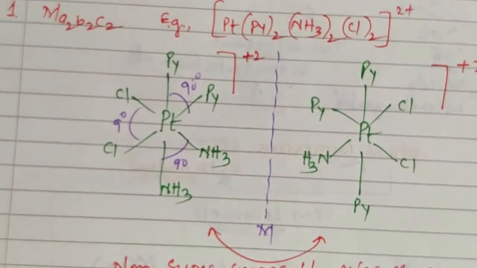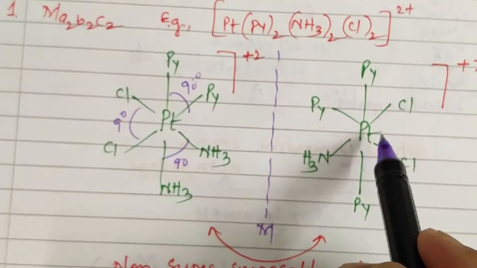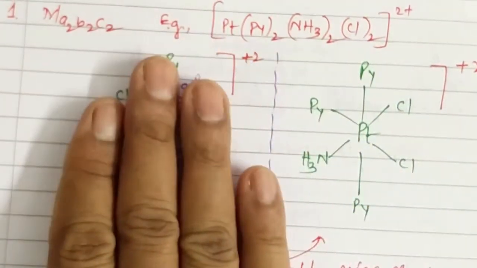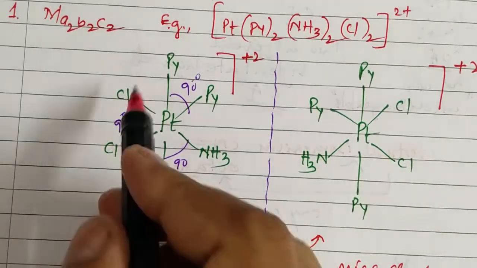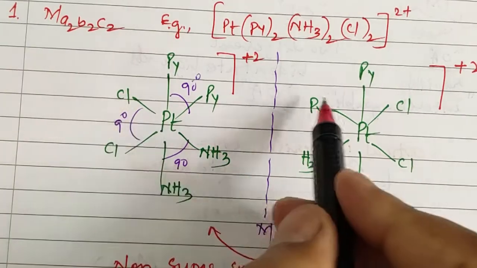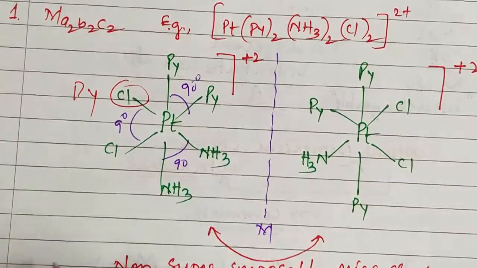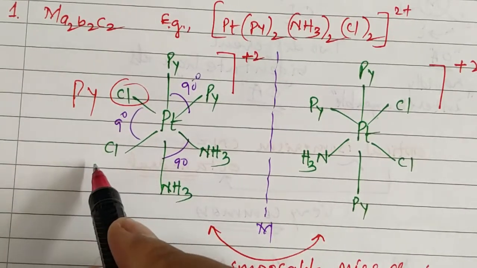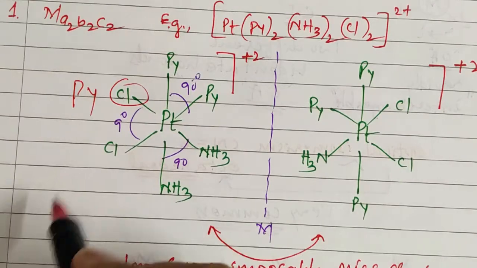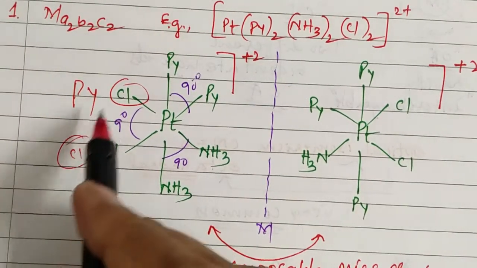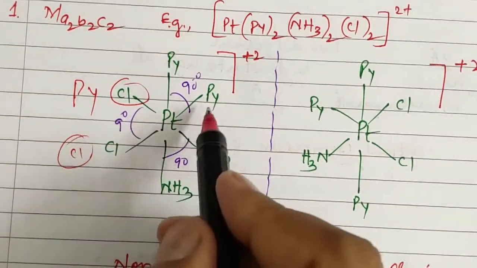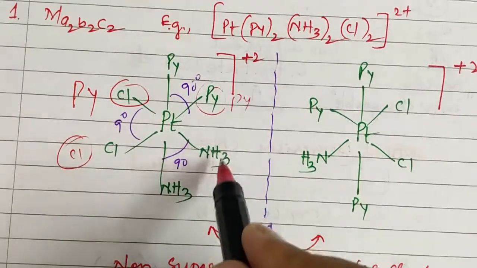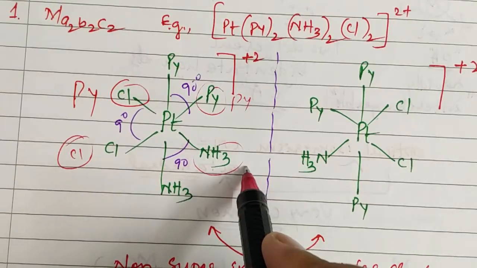Clear students? Okay. This mirror image is, if you replace this on this, what we notice is, in place of chlorine we notice pyridine will come. In place of this chlorine, this chlorine will come. And here in place of pyridine will come. In place of ammonia will come.